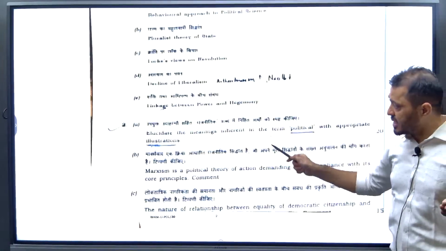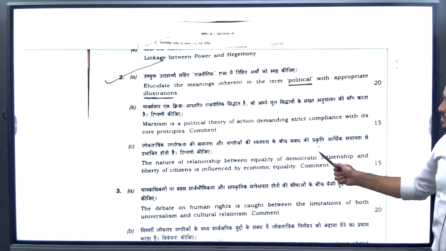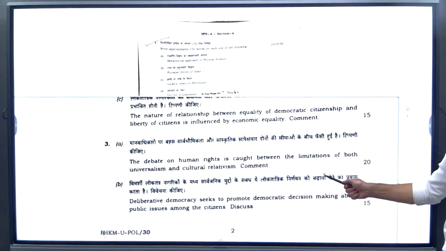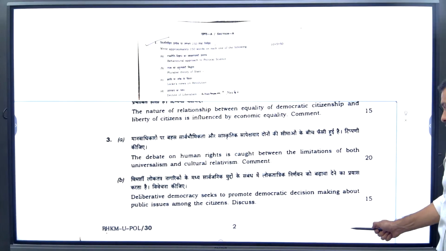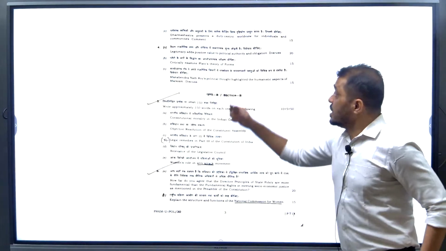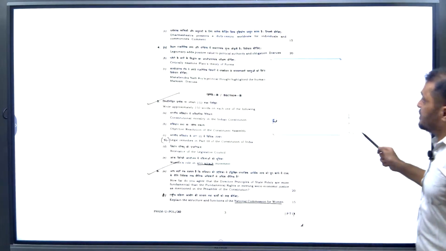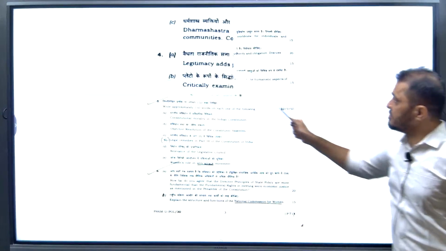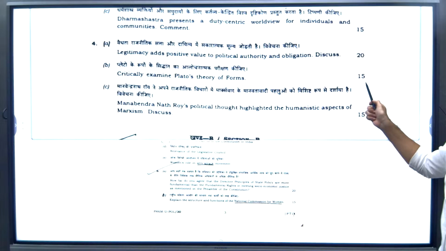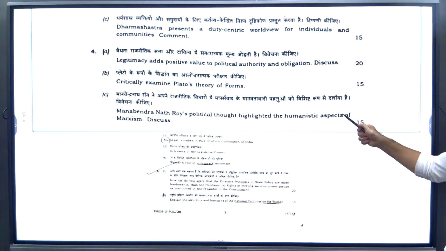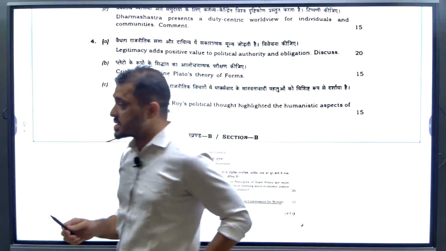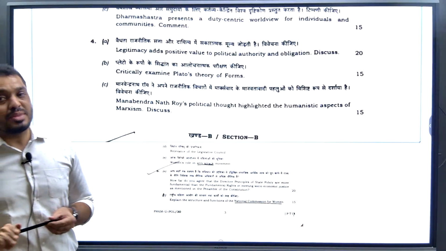Decline of liberalism, 20 marks, and then Marxism, 15, making 35 marks. Then the Dharma Shastra we covered in the recent past, a 15 marker, making 50. Plato's theory of forms, 15, makes 65 marks, and M.N. Roy, 15, so around 80 marks we covered from these 3 chapters only.